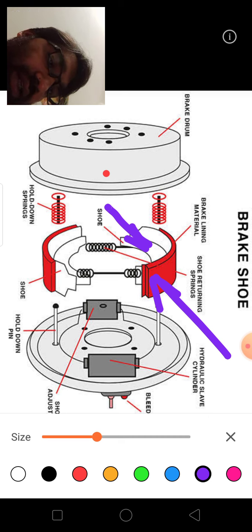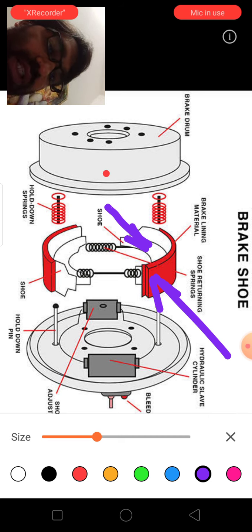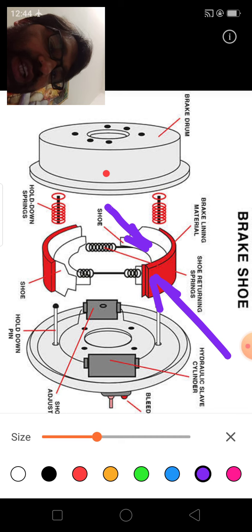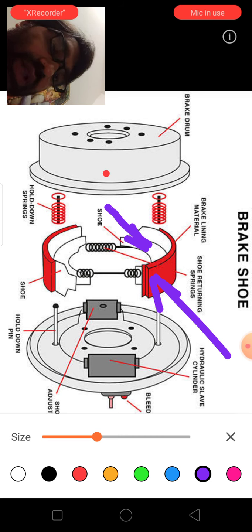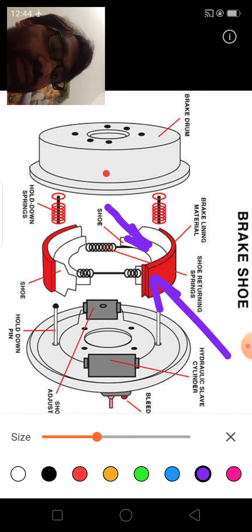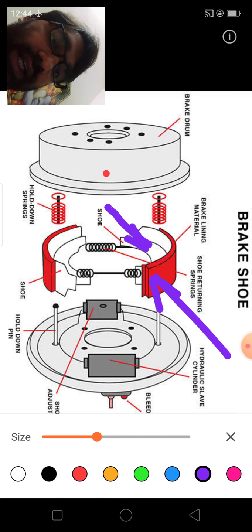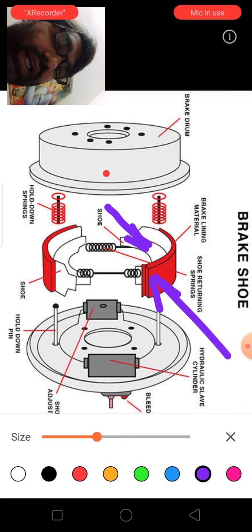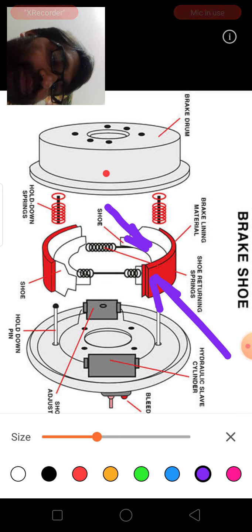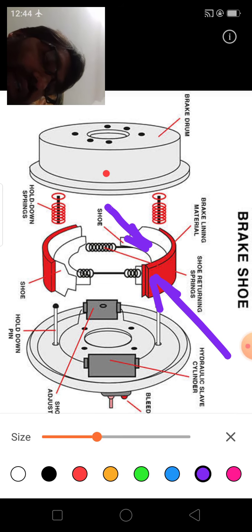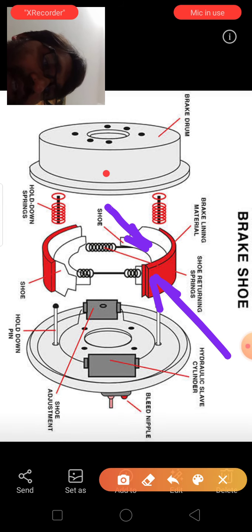When you apply brake, the oil pushes these springs, and these springs further push this brake shoe, which is attached to the brake lining material, which is red in color here. This brake lining material then comes in contact with the internal perimeter of the brake drum, and the brakes are applied. So this is your internally expanding brakes.